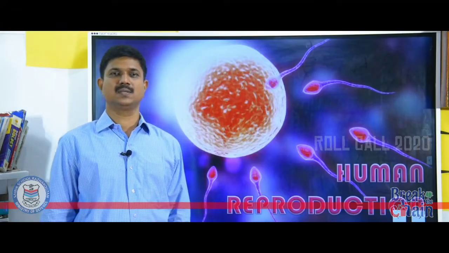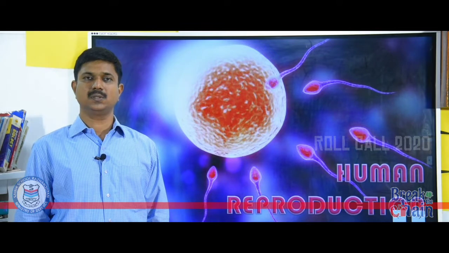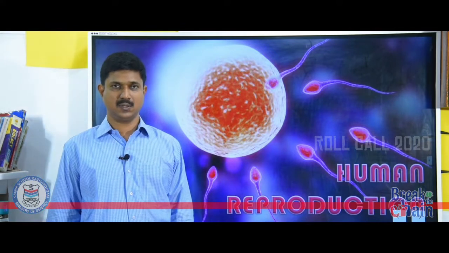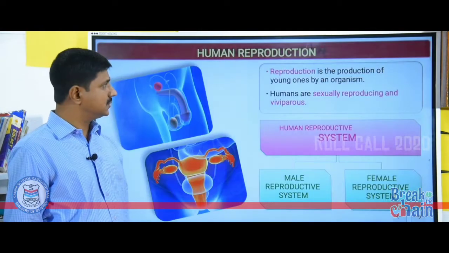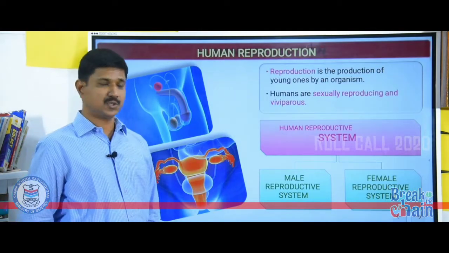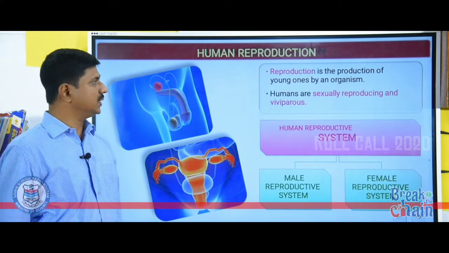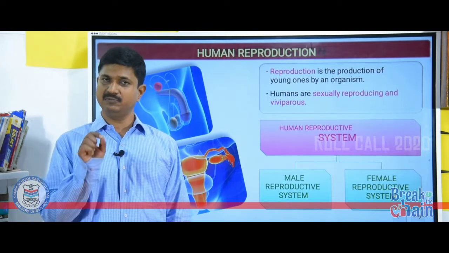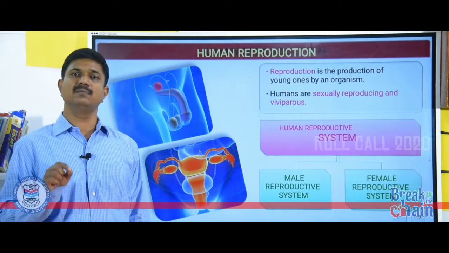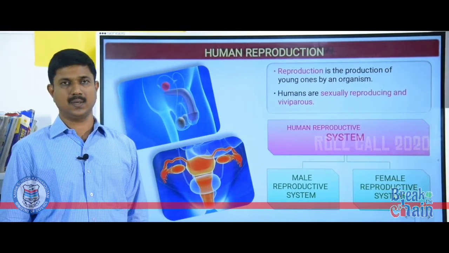Dear students, today we are going to study human reproduction. It's the third chapter in the class 12 biology textbook. You studied reproduction in lower classes. You know, reproduction is the production of young ones by an organism. Human beings are sexually reproducing organisms and humans are viviparous. The term viviparous means the animal which gives birth to young ones. So, human beings are also viviparous organisms.